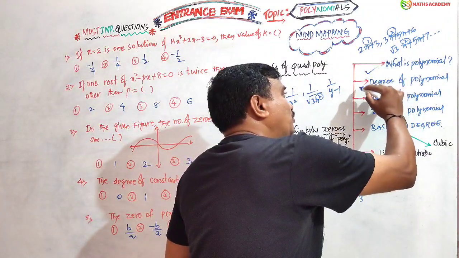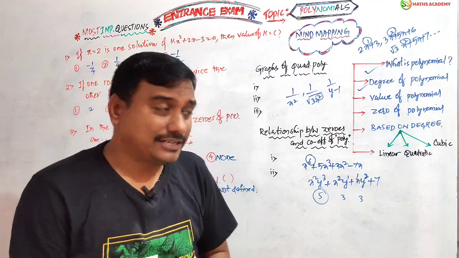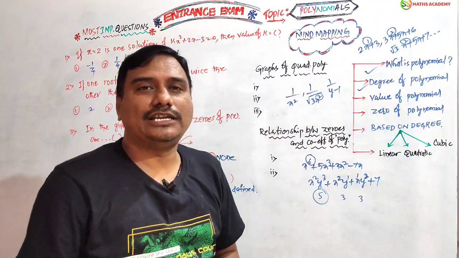Now the polynomial concept is over. The degree of the polynomial concept is completed. Next, the value of a polynomial. Simple.